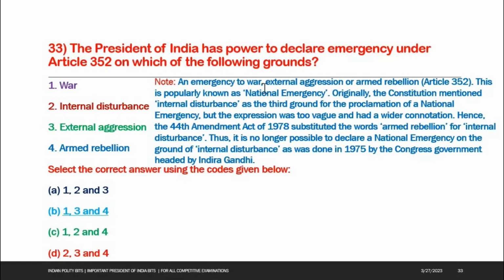See the note here. An emergency due to war, external aggression or armed rebellion is under Article 352. This is popularly known as national emergency. Originally, the Constitution mentioned internal disturbance as the broad ground for the proclamation of national emergency, but the expression was too vague and had a wider connotation. Hence, the 44th Amendment Act of 1978 substituted the words armed rebellion for internal disturbance. Thus, it is no longer possible to declare a national emergency on the ground of internal disturbances, as was done in 1975 by the Congress government headed by Indira Gandhi.